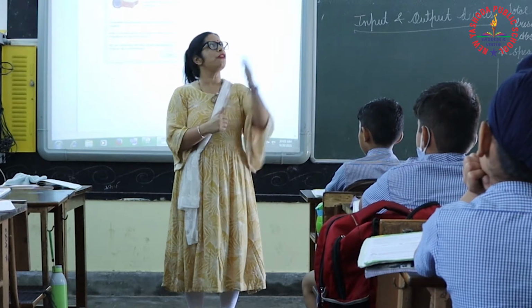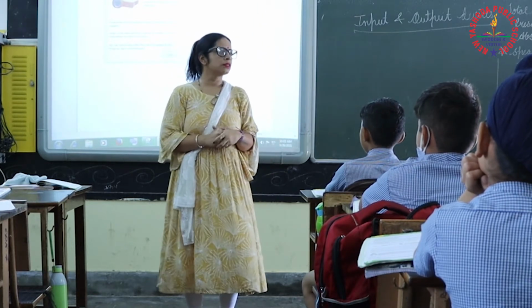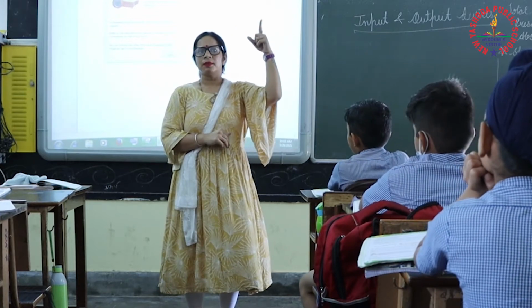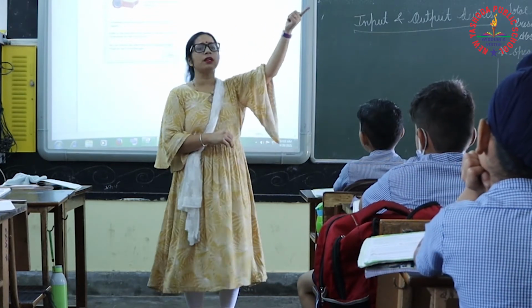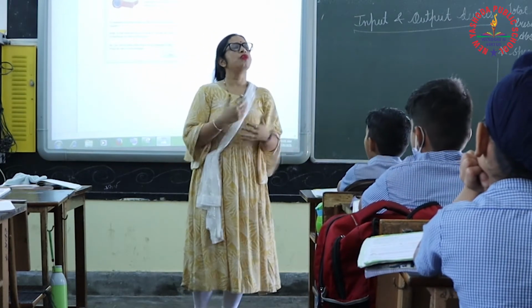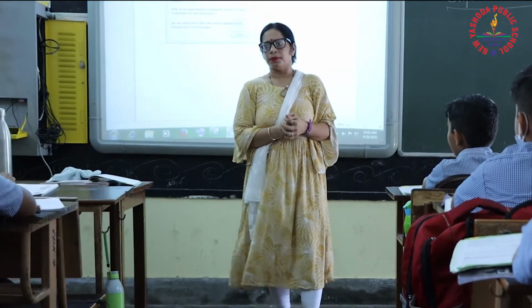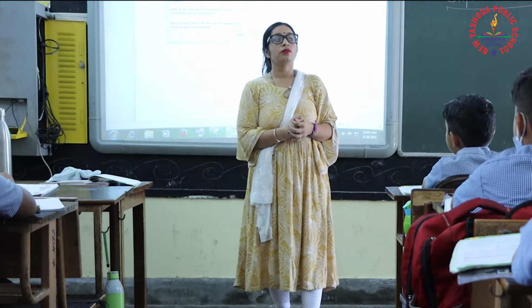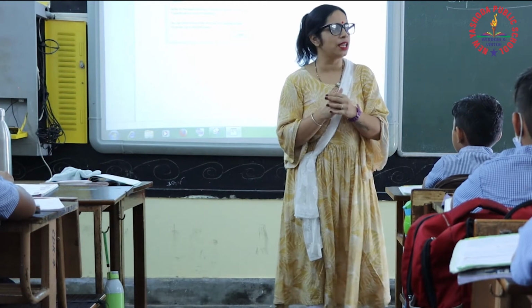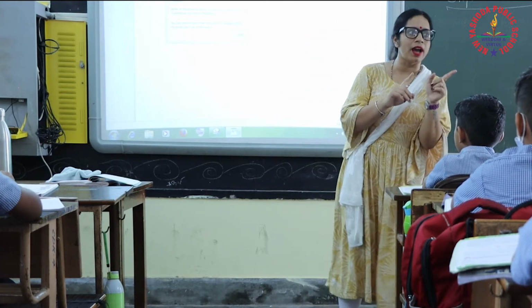So just tell me, a fan is also a machine. So is it a computer? This light is also a machine. Is it a computer? Why? What is the difference? The main difference: both are electronic devices.